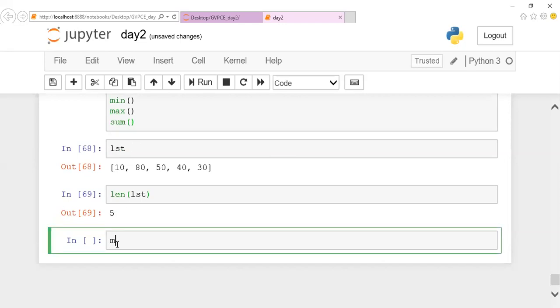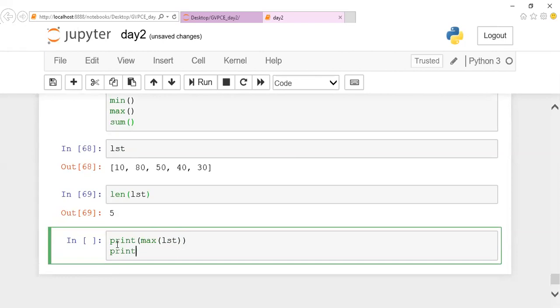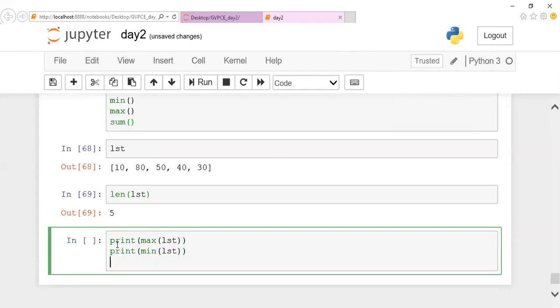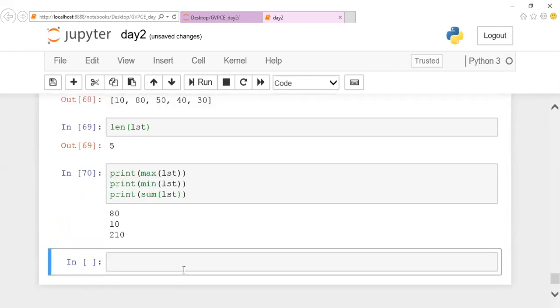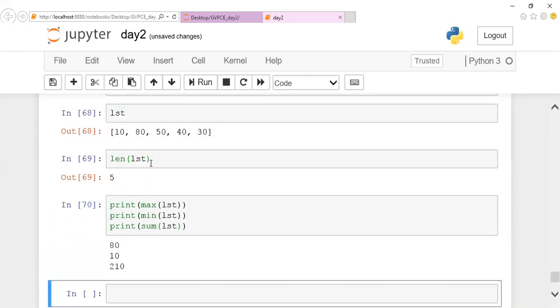If I want to find the maximum element, let me give the print statement so that I can display all the lines. If I want to find the maximum value in a list, I can give max of list. If I want to find the minimum element, I can give min of list. And if you want to find the sum of the list, I can mention sum of list. If I execute this, you can notice that the maximum element is 80, the minimum element is 10, and the sum of the list is 210.